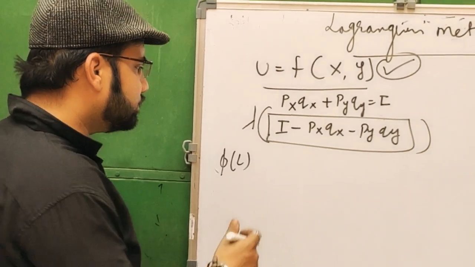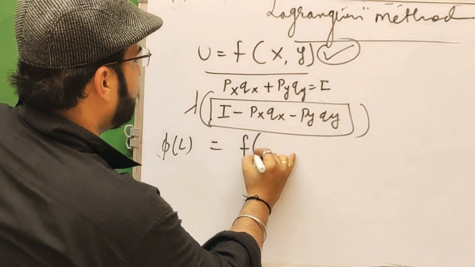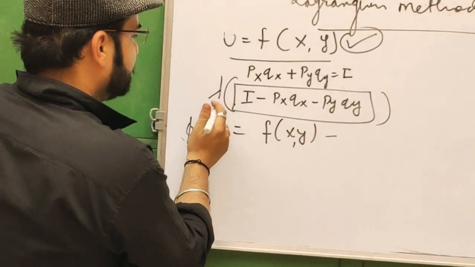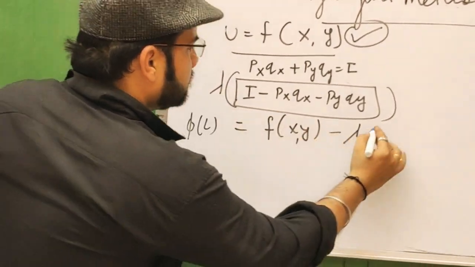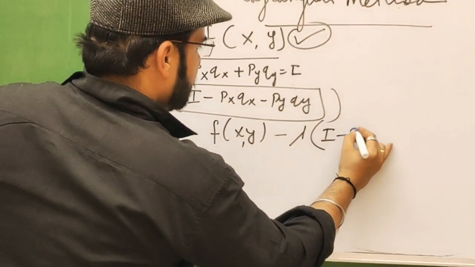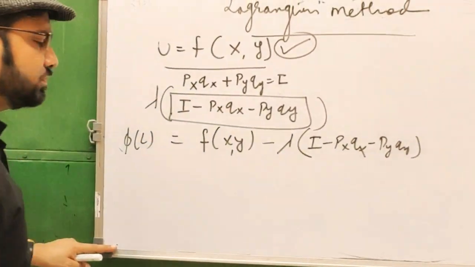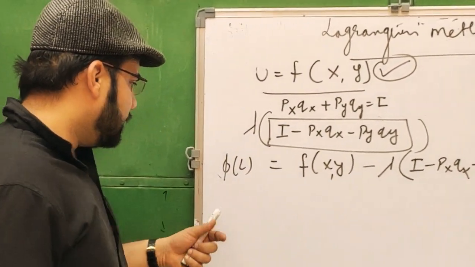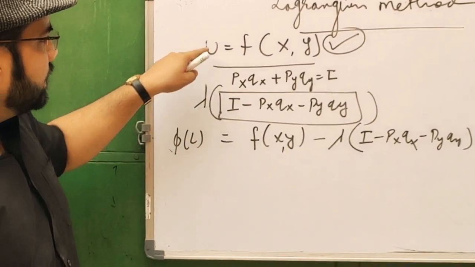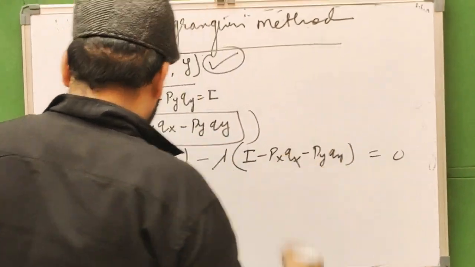And this is f(x, y), the utility function, minus lambda multiplied by this constraint, I minus Px Qx minus Py Qy. The consumer wants to maximize this composite function, to maximize the utility function, by definition equal to 0.